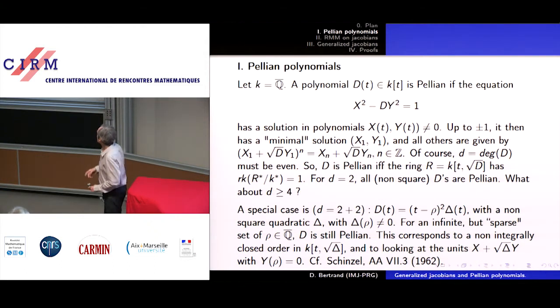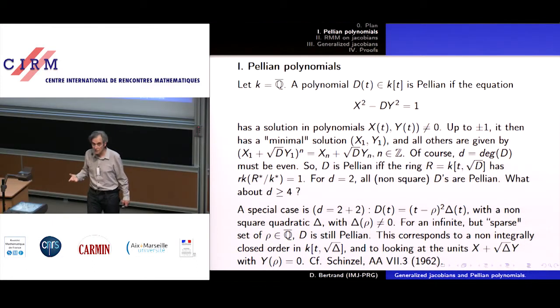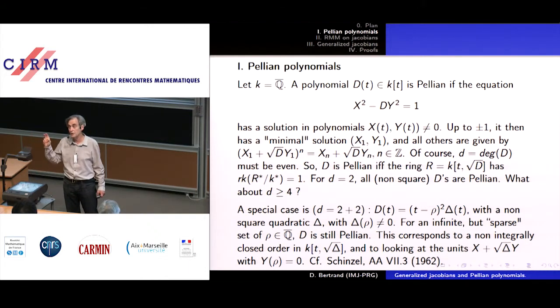So now this makes it clear what the problem is of going from a separable polynomial D to a non-separable one. It's just like looking at non-maximal orders and units in non-maximal orders. So as you know, in number theory, the only hypothesis on the number D is that it is not a square, but it can have square factors. That corresponds to looking at units in non-maximal orders.